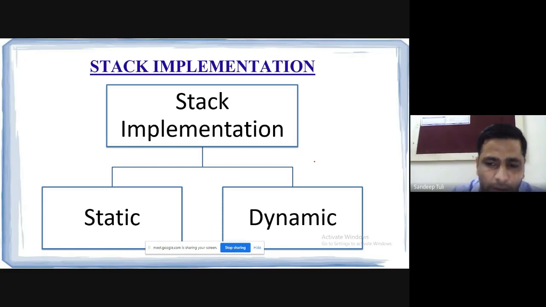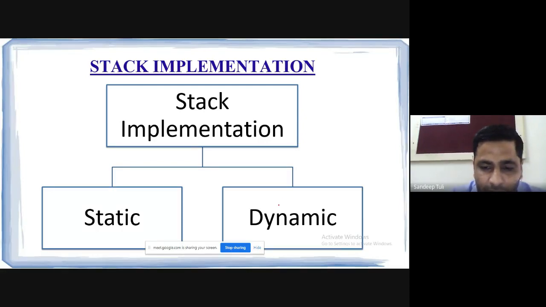Please remember that from now onwards, whatever data structure we will learn, two types of implementation will be there. One is static and one is dynamic. Whether it will be stack or queue or tree or graph or whatever it is, the implementation of any data structure can be categorized as static or dynamic.